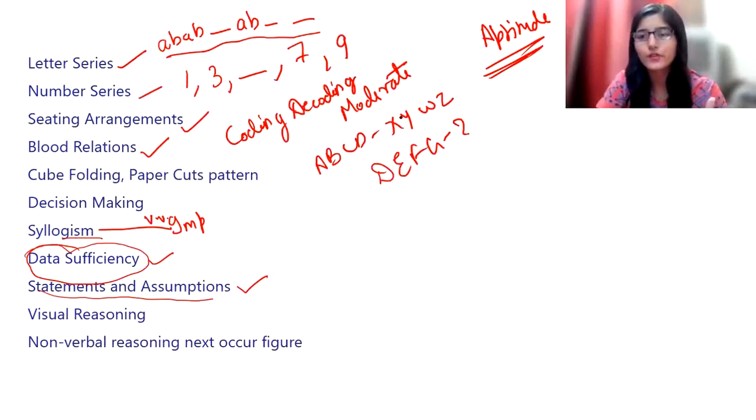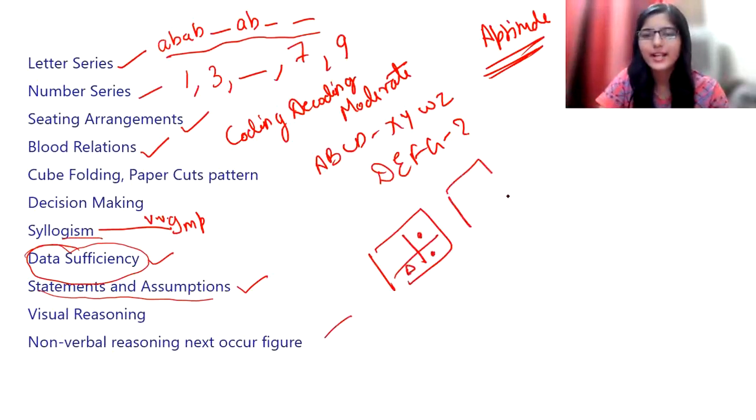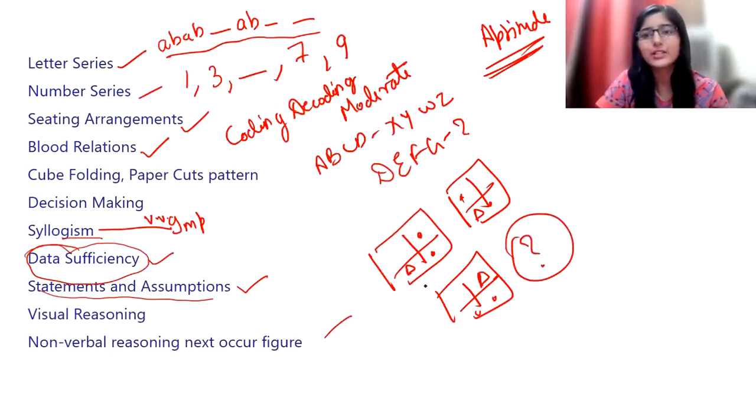This kind of question will be there in the TCS exam, and some non-verbal reasoning based questions will be there, like if some pattern is given, and then the next pattern is given like this, and then the next pattern like this one. So you have to tell what the next pattern should be. All these things come in the non-verbal reasoning part, that is, you have to understand the visual representation. That is what they call visual reasoning. You have to understand the visual representation, and accordingly tell what the next figure should be. So you can expect these sorts of questions.